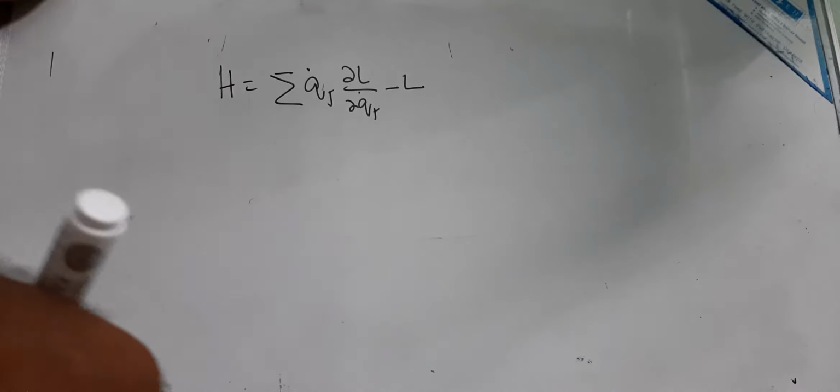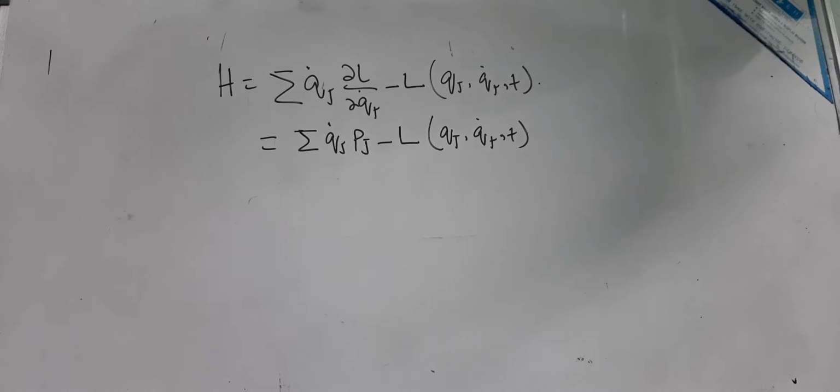Now we'll write the Hamiltonian function of the system H. So this Hamilton's equation of the system, H equal to summation Qj dot del L by del Qj dot minus L. Also this is written as, this is our Pj, so summation Qj dot Pj minus L. Now L is a function of Qj, that is generalized coordinates, generalized velocity Qj dot, and T. Now this Pj, that is the momentum, is equal to del L by del Qj dot.